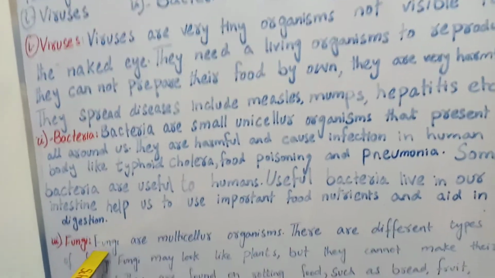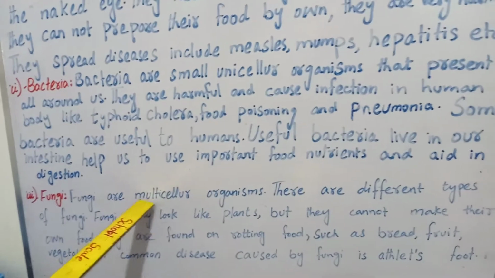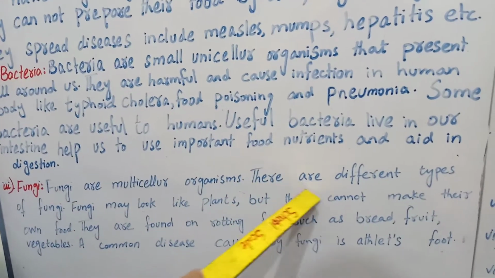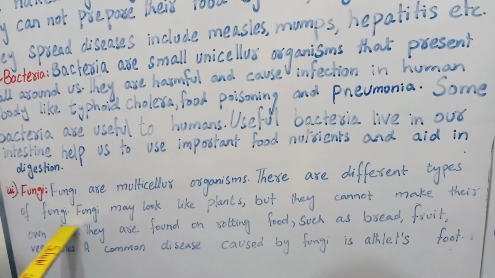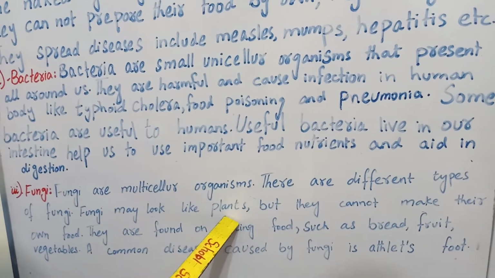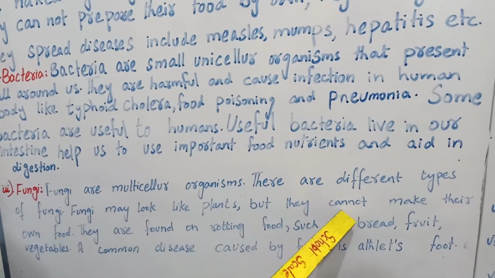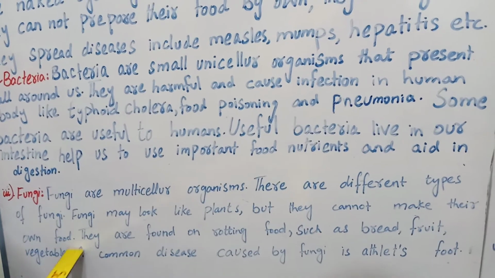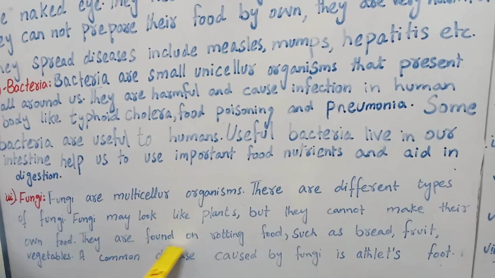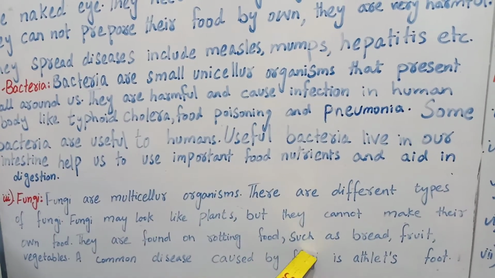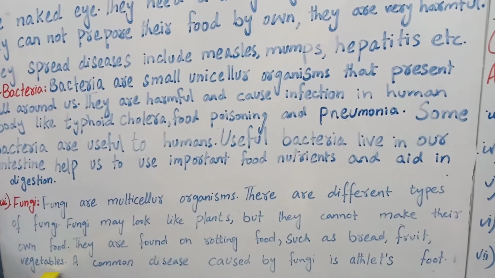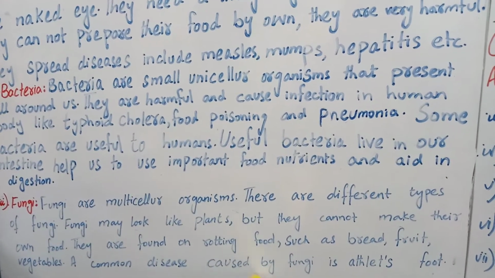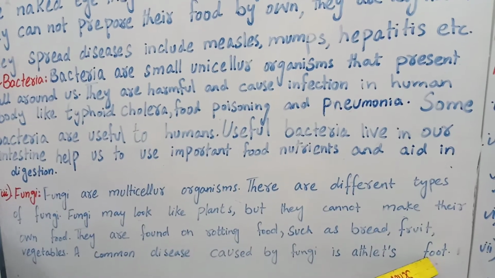Fungi. Fungi are multicellular organisms. There are different types of fungi. Fungi may look like plants, but they cannot make their own food. They are found on rotting food such as bread, fruit and vegetables. A common disease caused by fungi is athlete's foot.